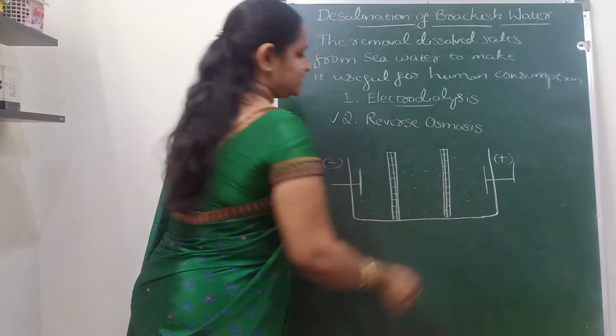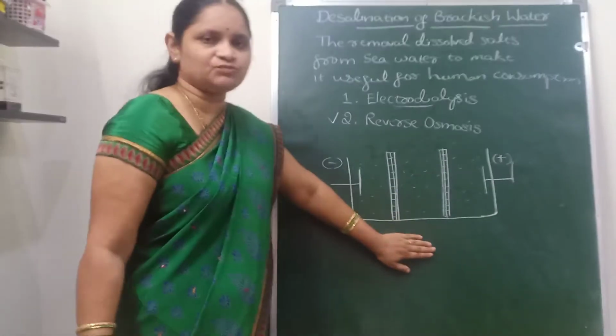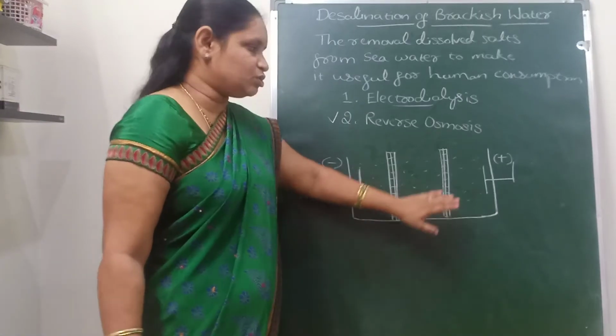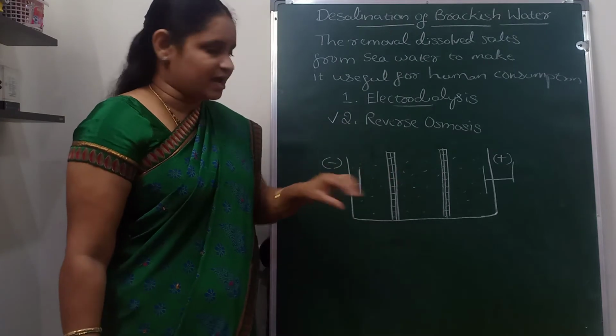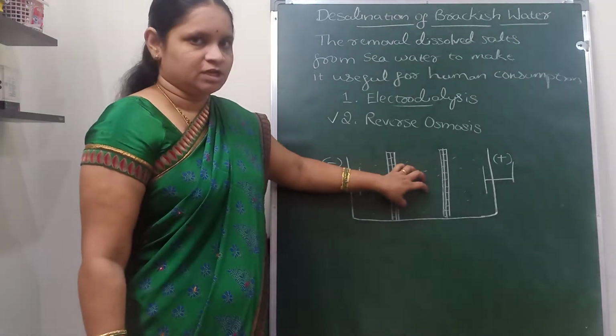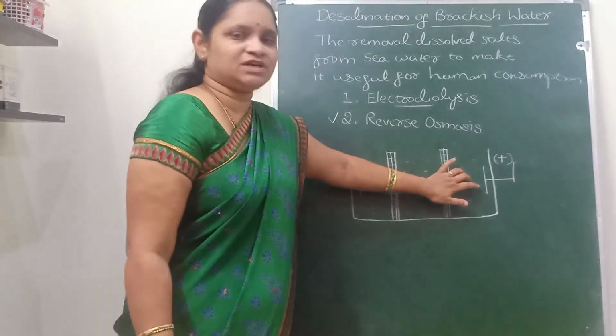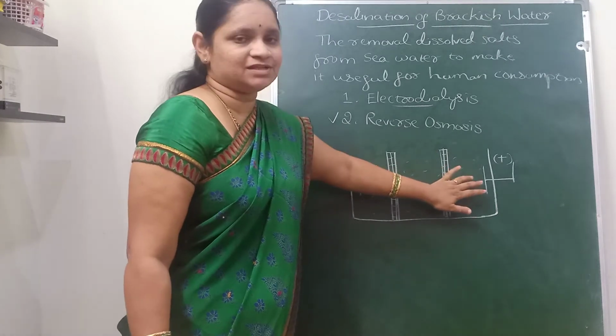When electricity is applied to this water, the oppositely charged ions migrate towards the oppositely charged electrodes.